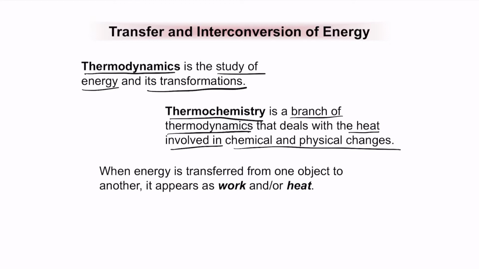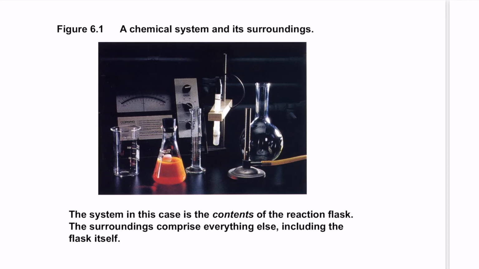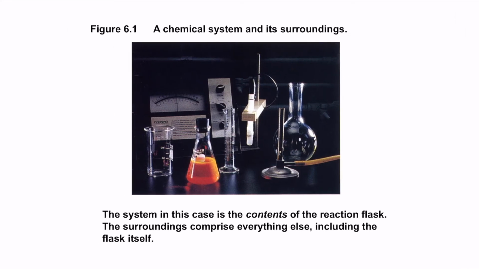When energy is transferred from one object to the other, it appears either as work or heat. In physics, mostly it occurs as work. In chemistry, it comes out as heat. So what do we call a chemical system? The system in the picture that you see here is the contents in the reaction flask. Everything around that particular reaction flask becomes the surroundings, even the flask by itself.